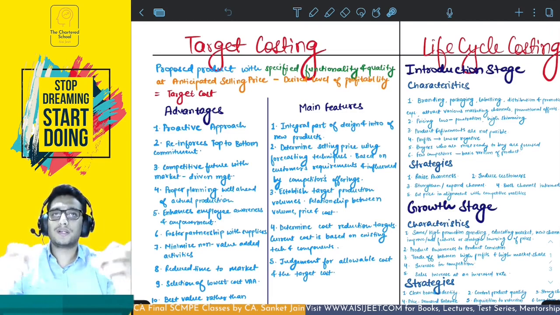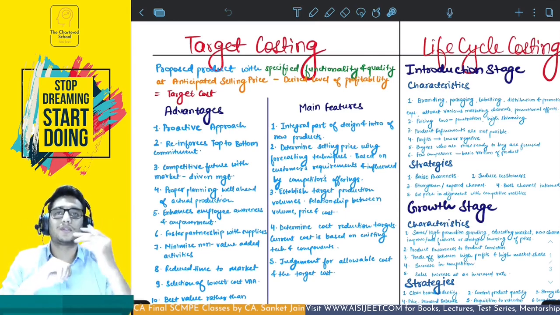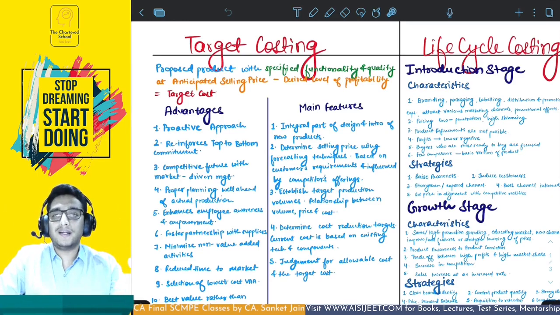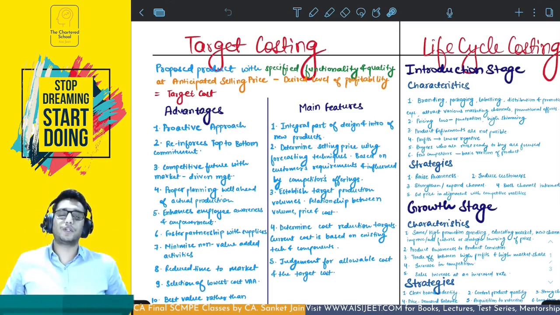So you have to decide the price, you have to decide the functions, the quality, the specifications of the product, and design a product in such a manner that you are able to have these functionalities in your product. Also you are able to sell it at this particular price that you've understood by studying the market forces. Once you do this, you have to also understand that you are in here for making money. You have to make profit, right?